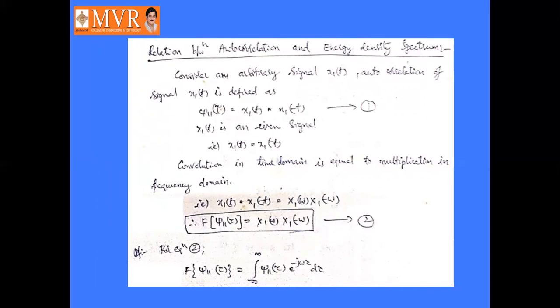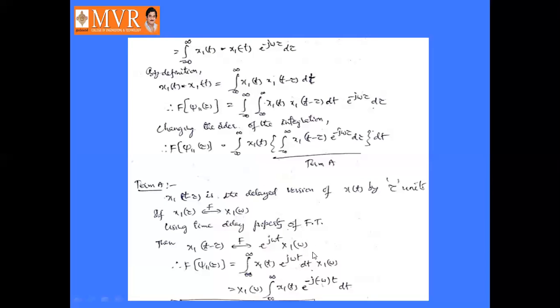So the Fourier transform of the autocorrelation function is nothing but X1 of omega into X1 of minus omega. That is in frequency domain. The convolution in time domain becomes simple multiplication in frequency domain. Okay. So what is the Fourier transform of J11 of tau? That is integral minus infinity to infinity J11 of tau into e power minus j omega tau d tau, right?